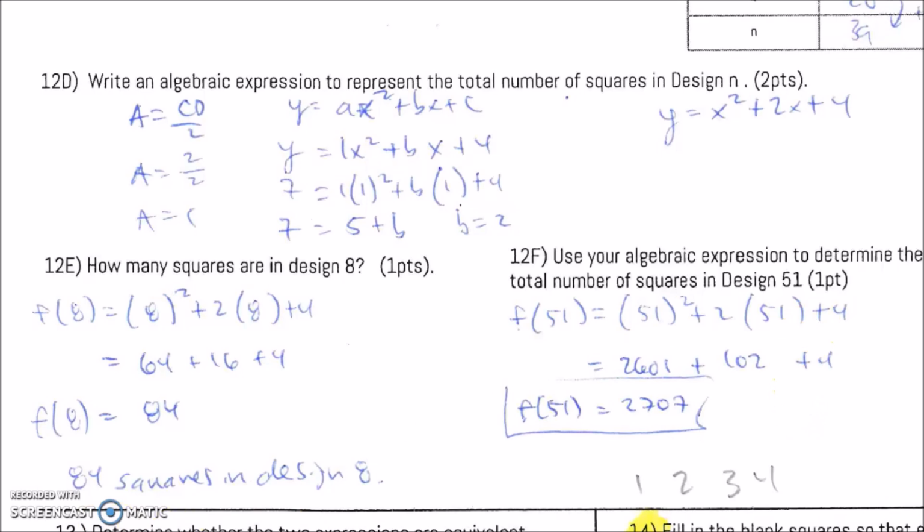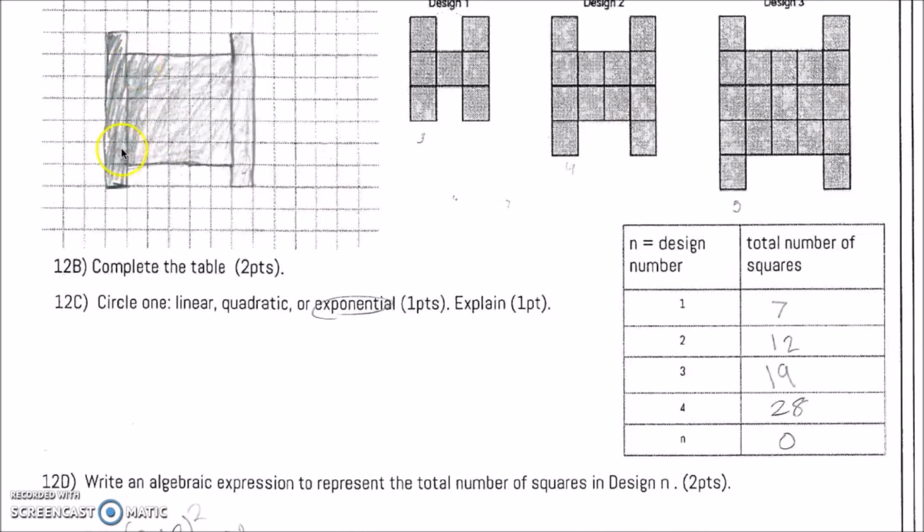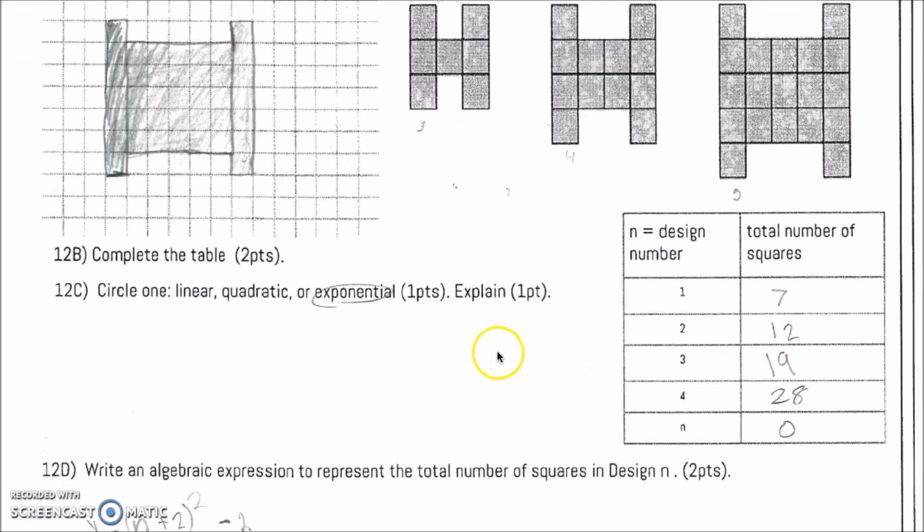Let's look at some student work. All right, so this student did a 5 by 5. That was good. Filled out. I gave him full credit, so if that was wrong, that's okay. I still gave you full credit. Interestingly enough, the student didn't recognize what type of function family we have here, so exponential is wrong. Didn't get a point for explaining.